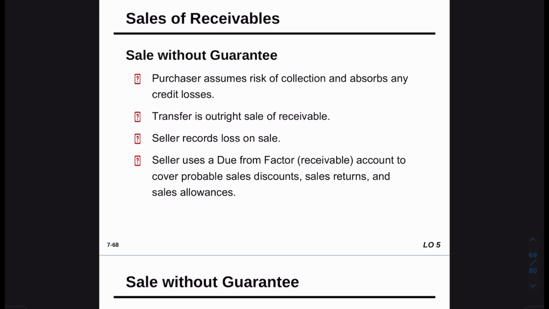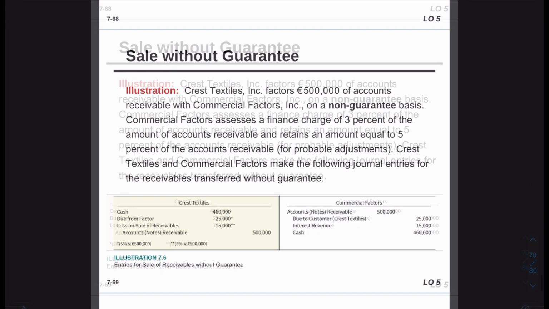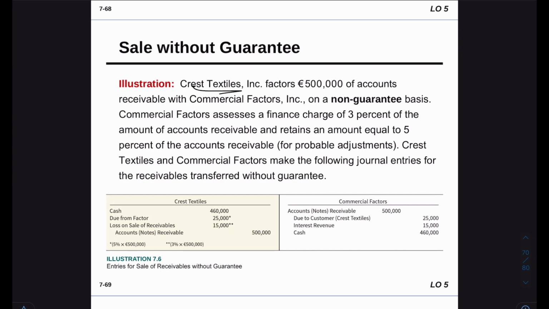And we're going to see all these in one example. This is Chris Textless. They have 500,000 of accounts receivable with a commercial factor. Chris Textless will sell their accounts receivable to a commercial factor without guarantee, so non-guarantee. The commercial factor will charge a fee of 3% of accounts receivable, and 5% will be on hold just for probable adjustment.